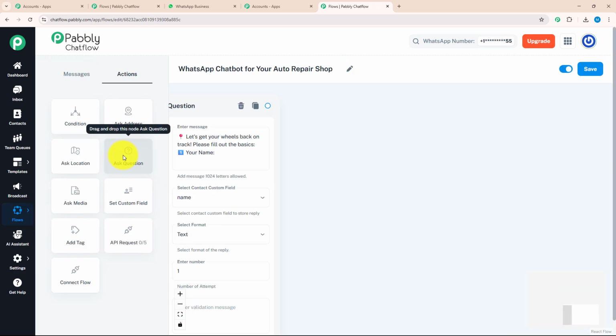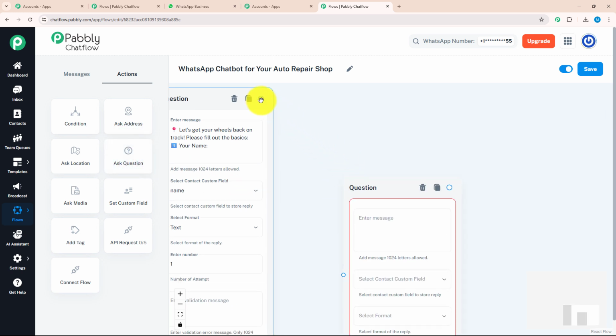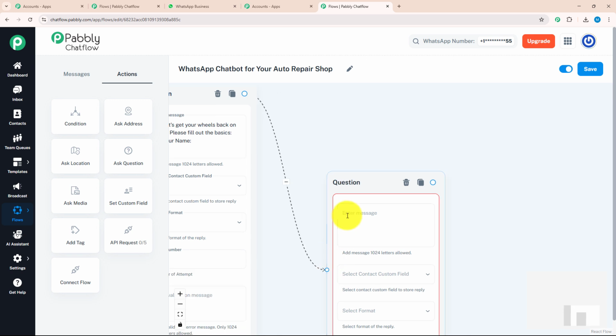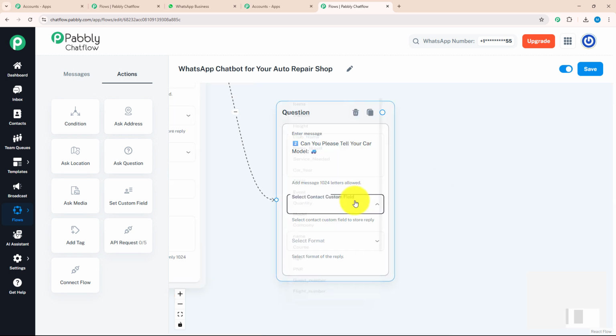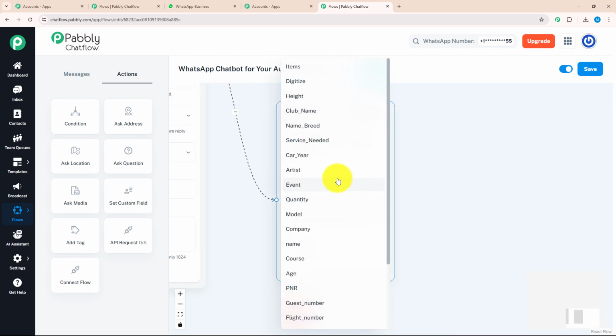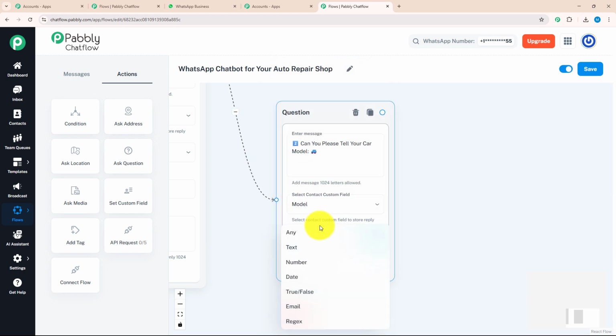After name, I want to know my customer's car model. For that, I will again drag and drop the ask question box over here and connect it with my previous question. After connecting, I will enter a message which says, "Can you please tell your car model?" After entering the message, I will select my contact custom field as model and my format as any.